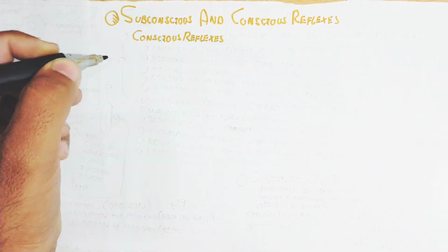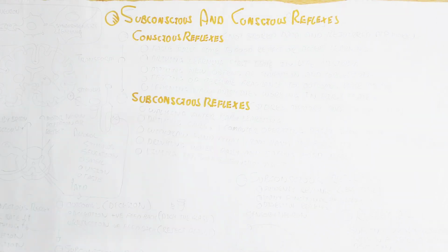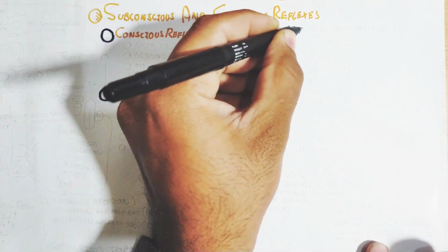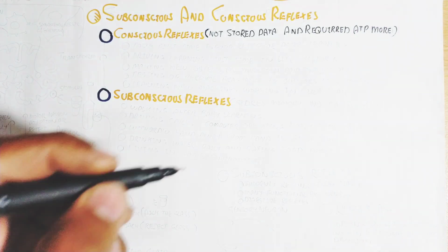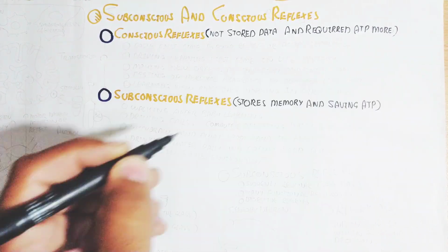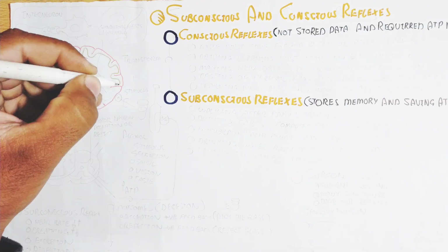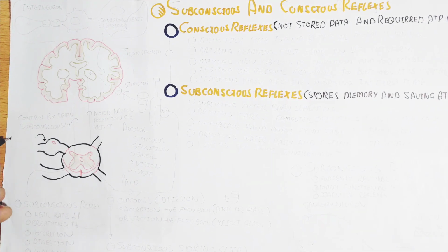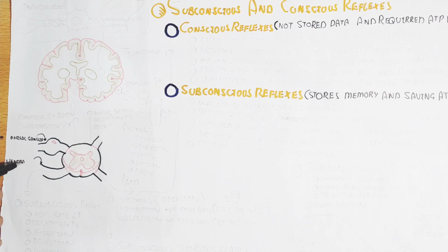So, the conscious reflex requires too much energy and does not store data analysis; it requires more ATP. But later on, there is a transformation into the subconscious for preservation of the ATP in our body. So storing memory and saving ATP is the subconscious reflexes' strategy in our body.